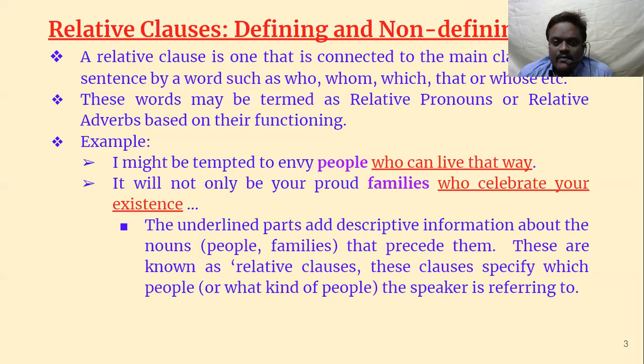Let us examine two examples I have given. I might be tempted to envy people who can live that way. See here, what is the relative class? Who can live that way. It is joined with who. In this, who is referring to people. The word which precedes who is referred to. We can make this one sentence into two sentences, like: I might be tempted to envy people. The people can live that way. So here it is related. That's why it is a relative class.